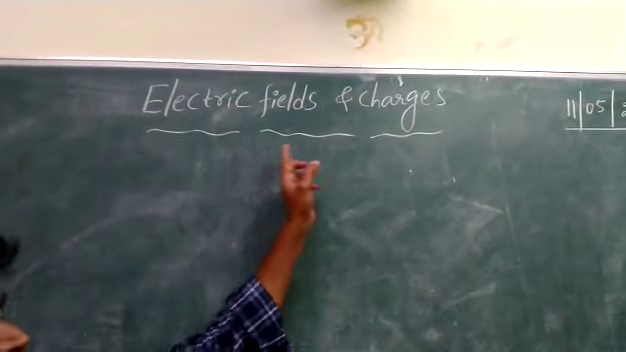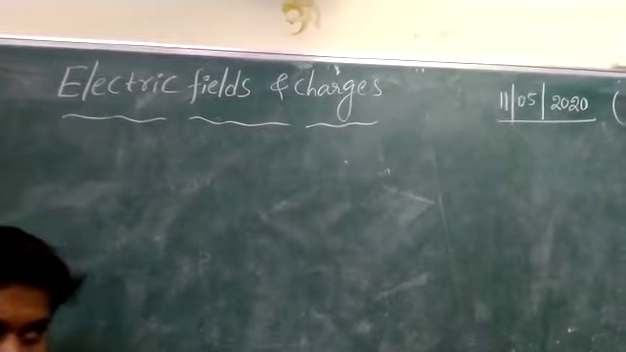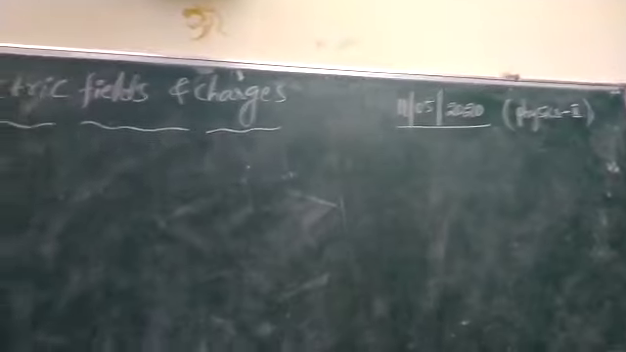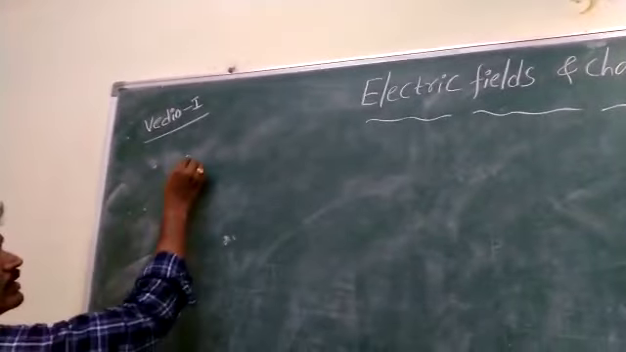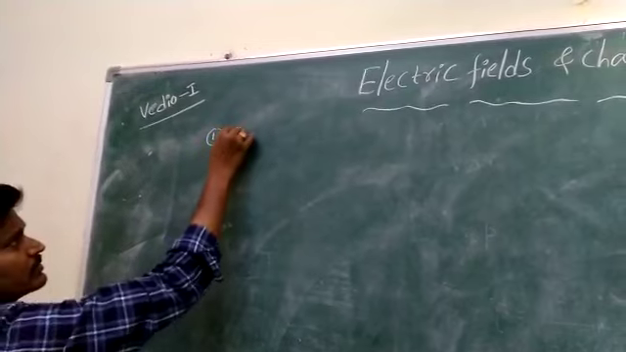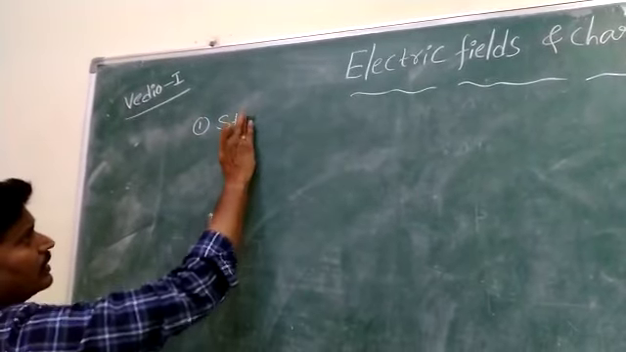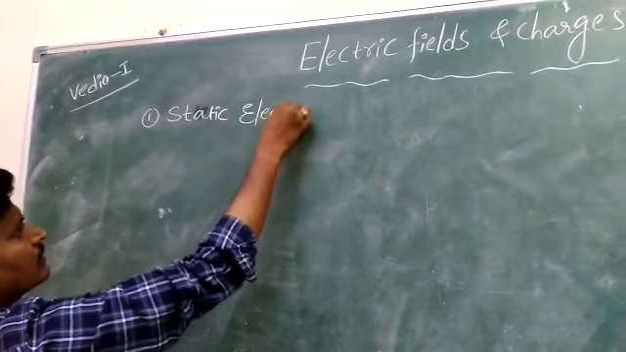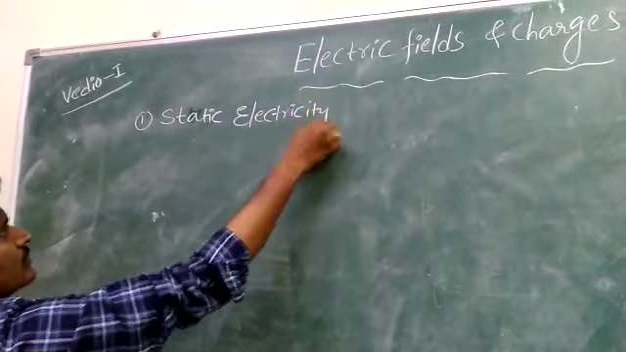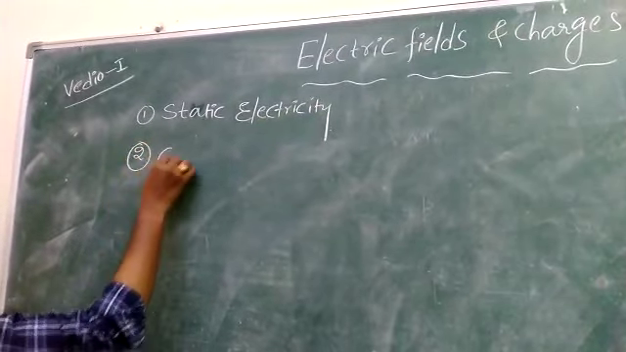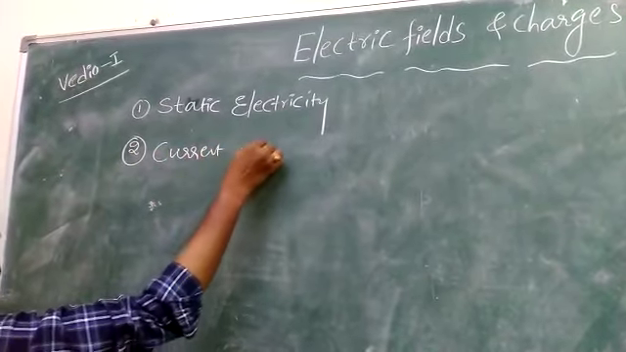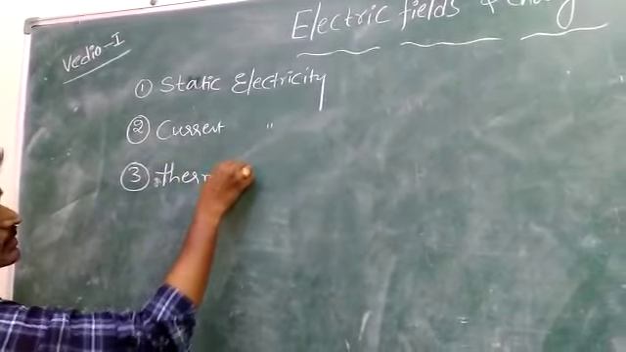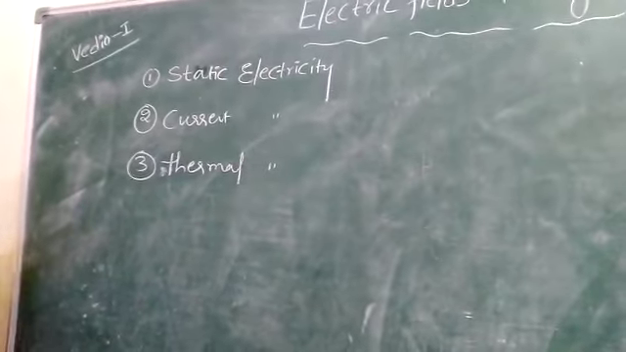Today's topic is electric fields and charges. In second year physics, electricity is classified into three categories. First one is static electricity, second is current electricity, third one is thermal electricity. This is the classification of electricity.